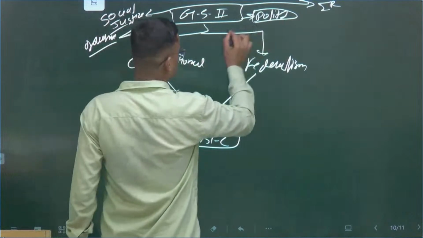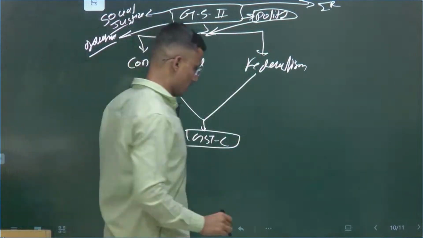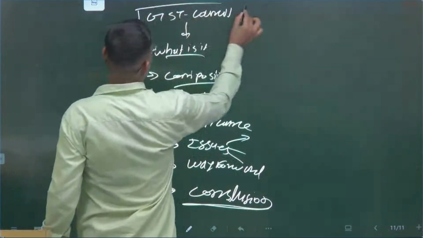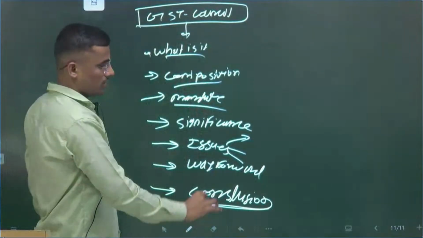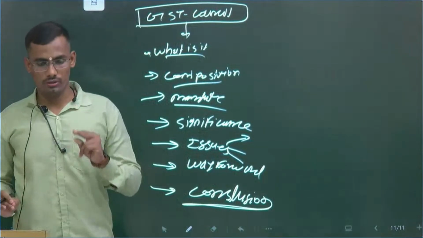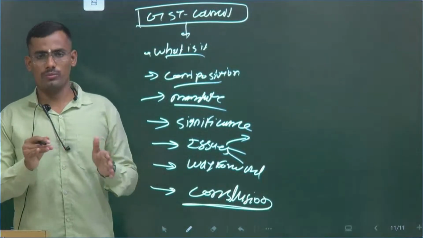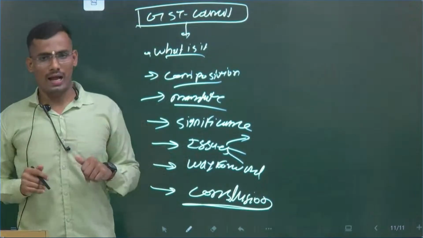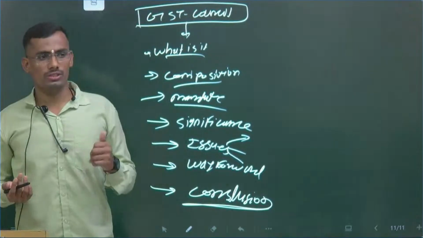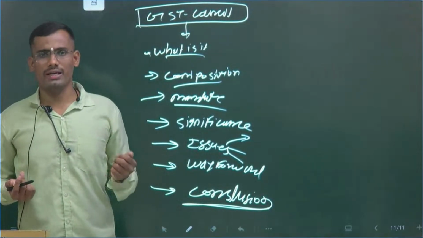Okay, the GST Council comes under this. So this is the exact structure. And what exactly is the GST Council? Apart from this, if you see the last 6 to 7 years of questions, UPSC has asked only in 2019 or 20, what does the GST Council consist of? But this year, I think they have mentioned which are the constitutional bodies. They have given the GST Council, National Security Council, and Interstate Council.